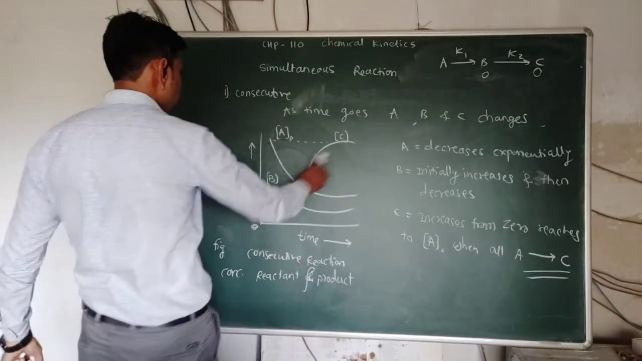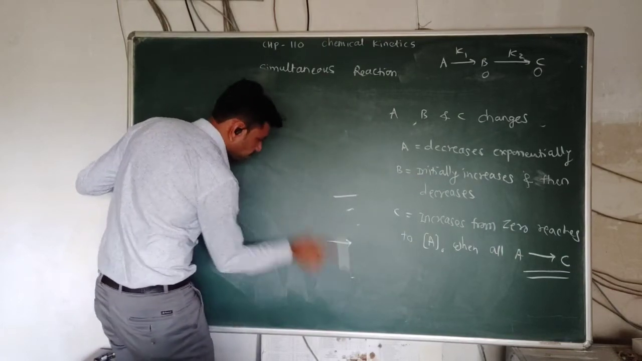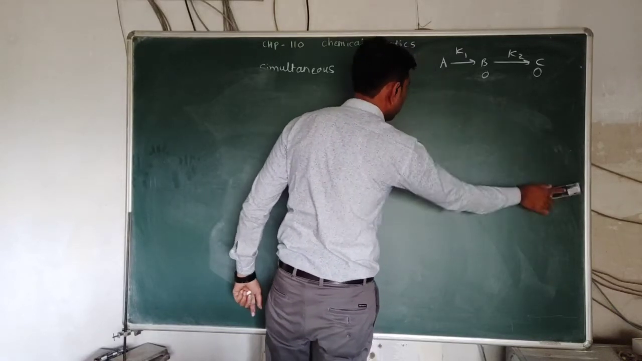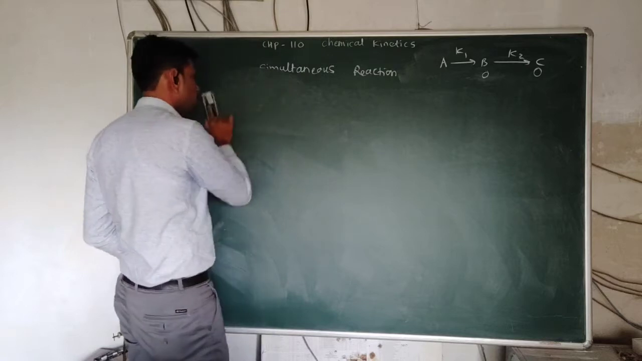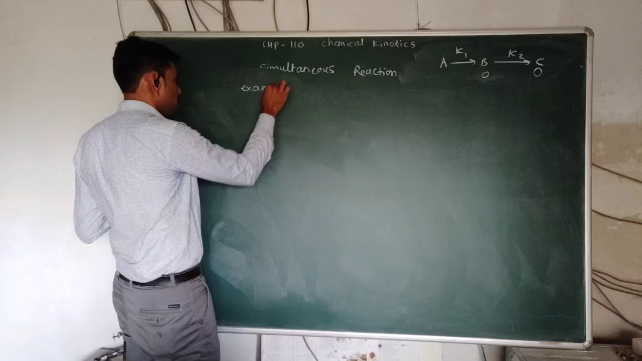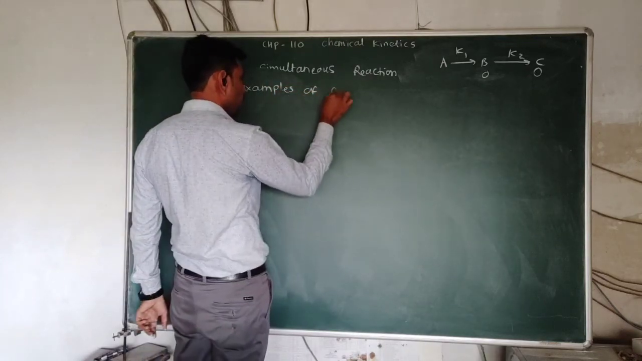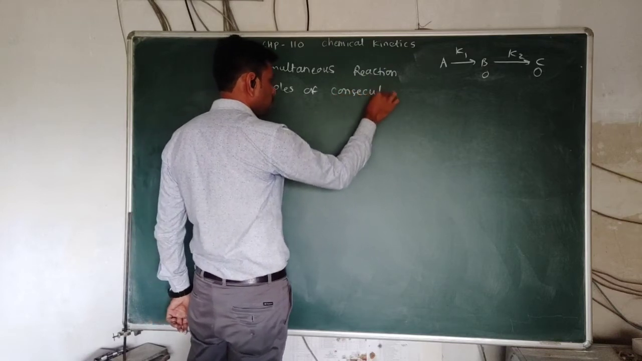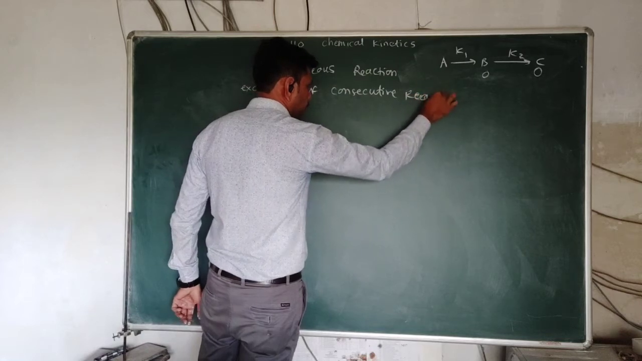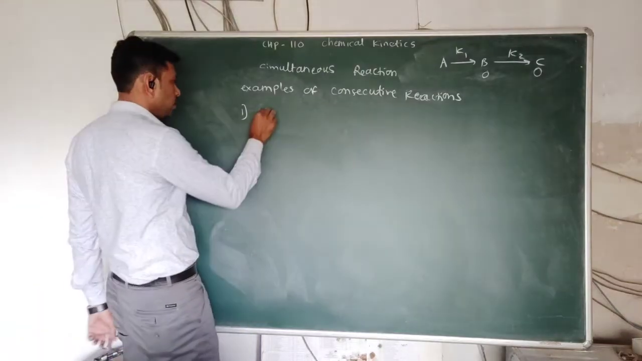So let's see some examples of consecutive reactions. There are certain examples we have to see here for consecutive reactions, in which one or more intermediates are involved. Examples of consecutive reactions. So see the first example, the decomposition of